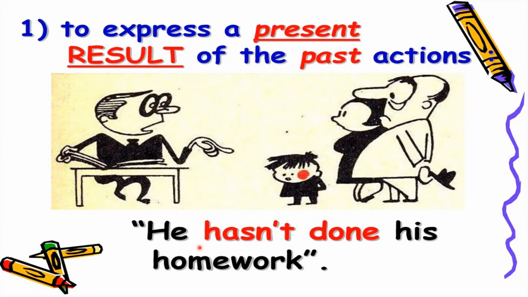Like, he hasn't done his homework. Doing his homework should have been completed in the past. Because of that situation, the result is in the present. What is that? The student is being scolded or punished or informed about what the student should have done in the past in front of his parents. So what you did in the past and the result is in the present, that is use number one.